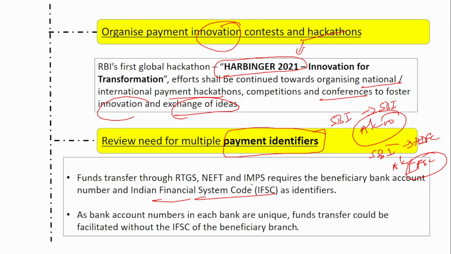Why can't the bank account number alone be sufficient? That is what is mentioned here. Fund transfers through RTGS, NEFT and IMPS require the beneficiary account and the IFSC code as identifiers. As bank account numbers in each bank are unique, funds transfer could be facilitated without the IFSC of the beneficiary branch. So this should be reviewed.